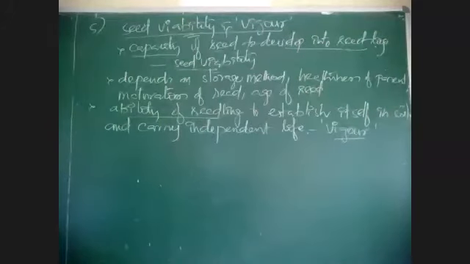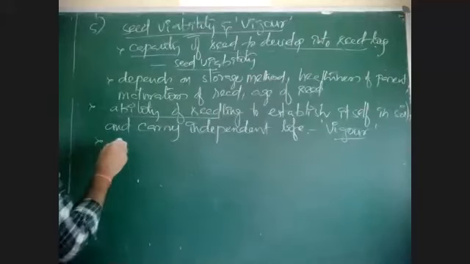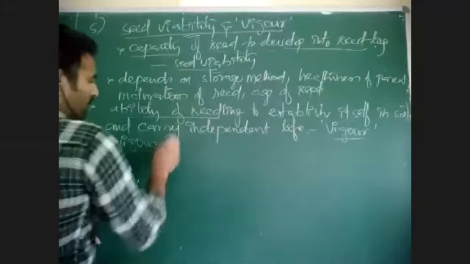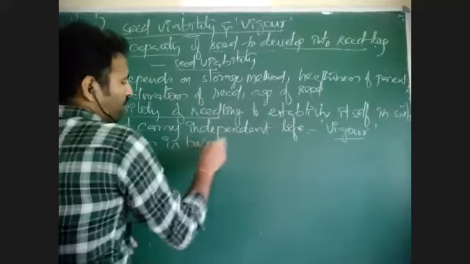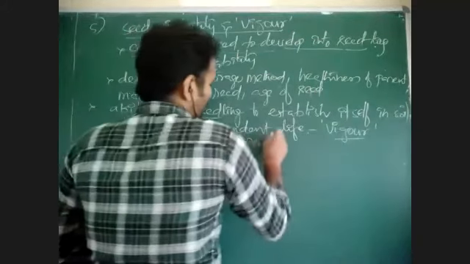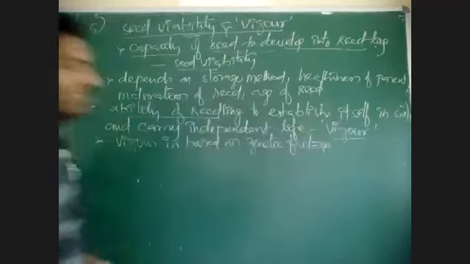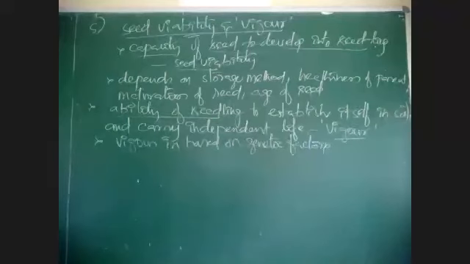That condition is called seed vigor or germinating vigor. This is based on genetic character. Vigor is based on genetic factors. Genetic factors determine the vigor.